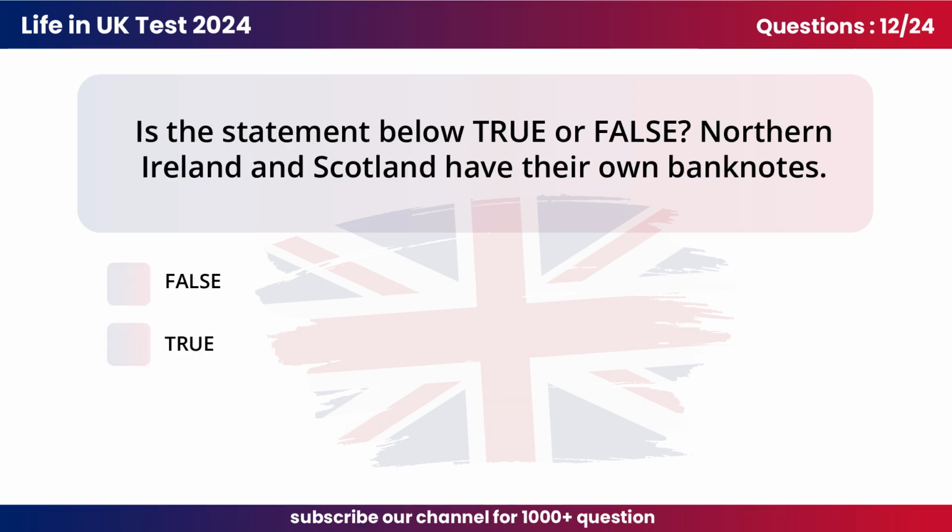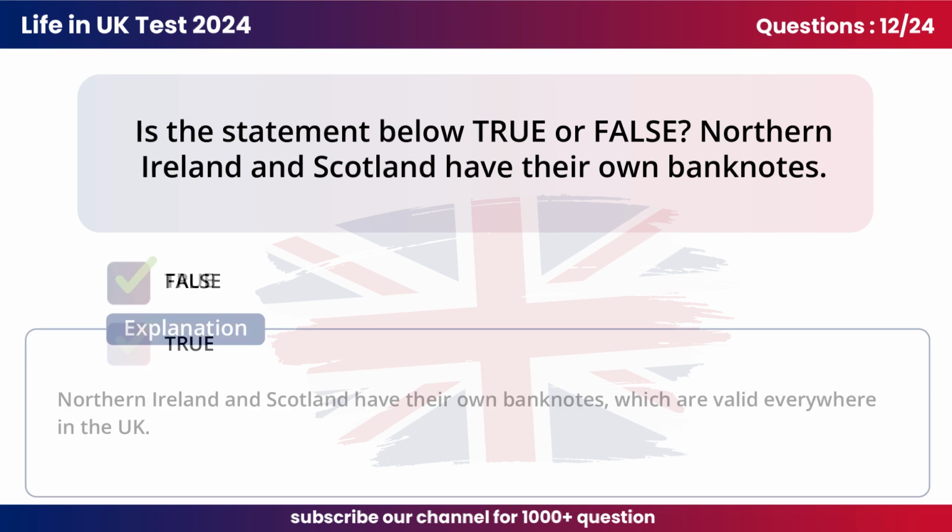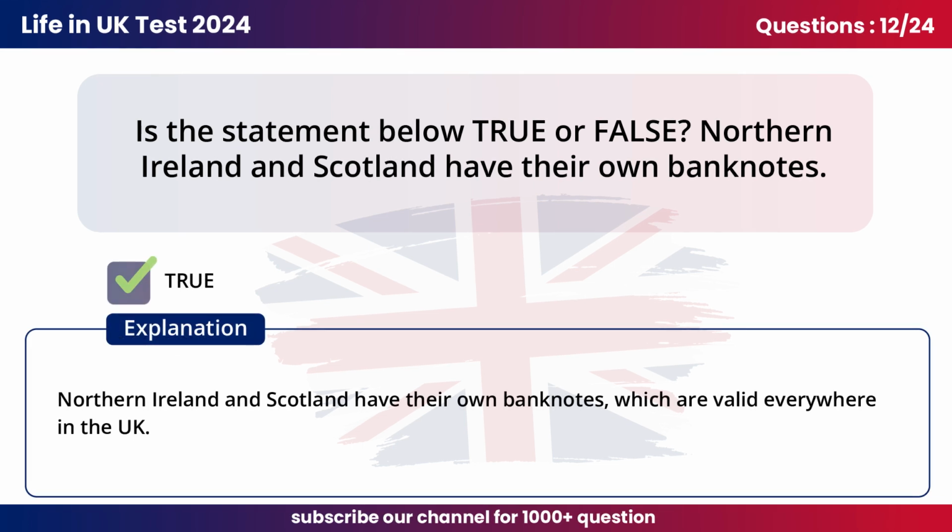Question 12. Is the statement below true or false? Northern Ireland and Scotland have their own banknotes. True. Northern Ireland and Scotland have their own banknotes, which are valid everywhere in the UK.